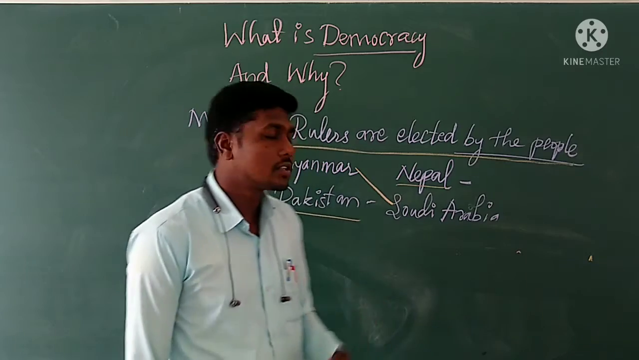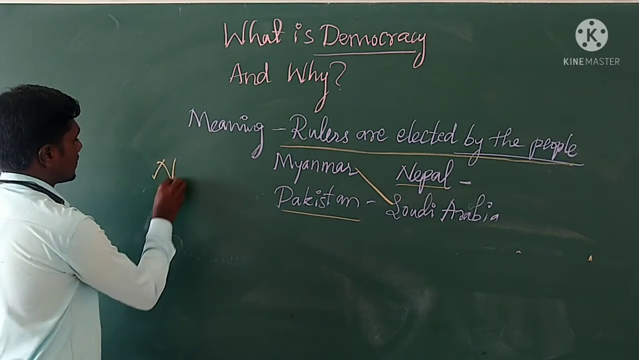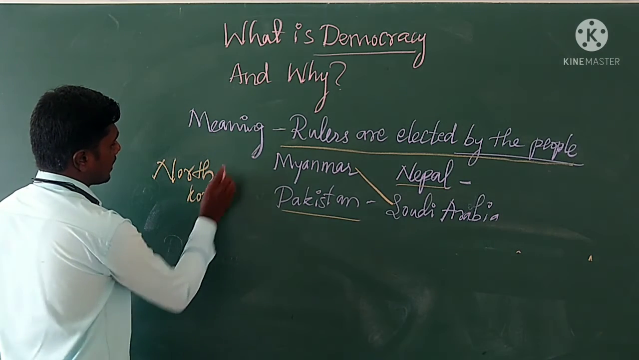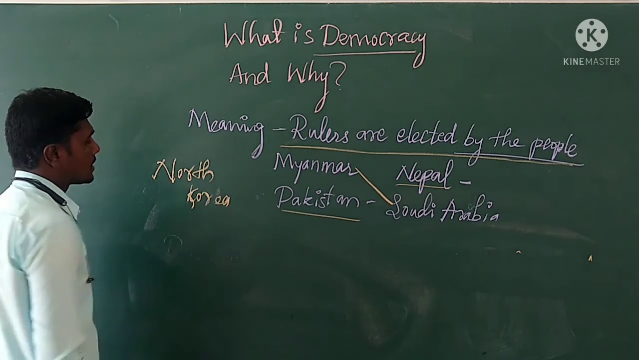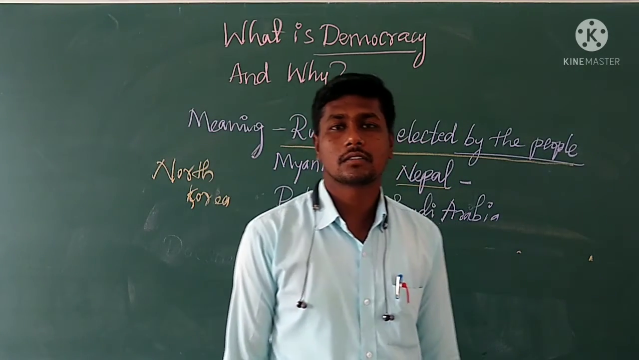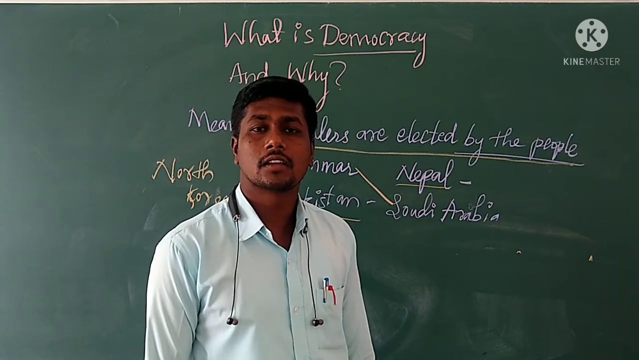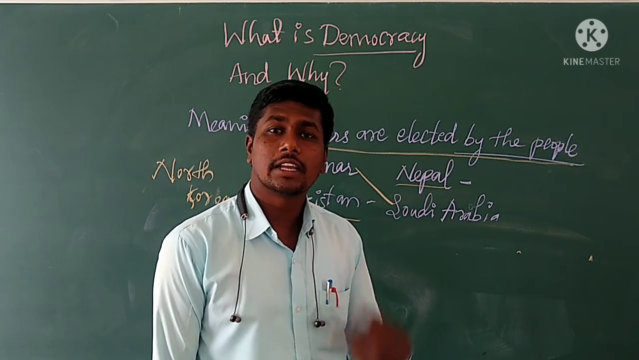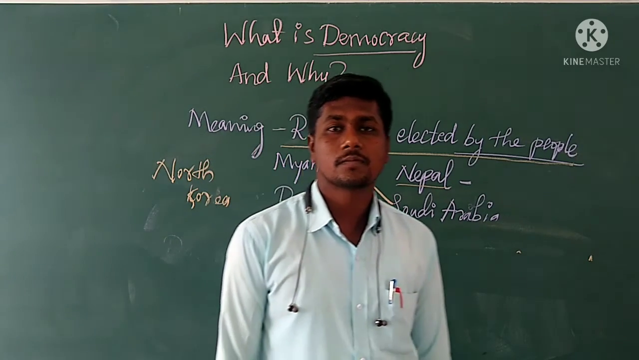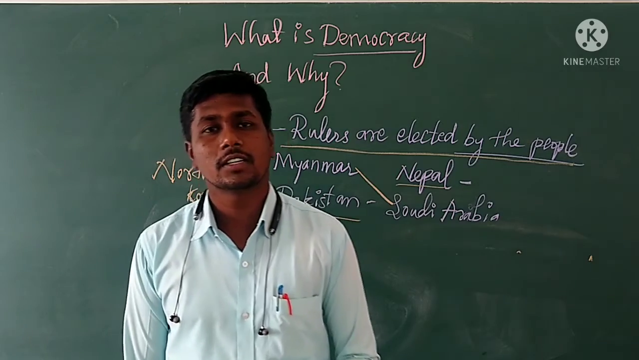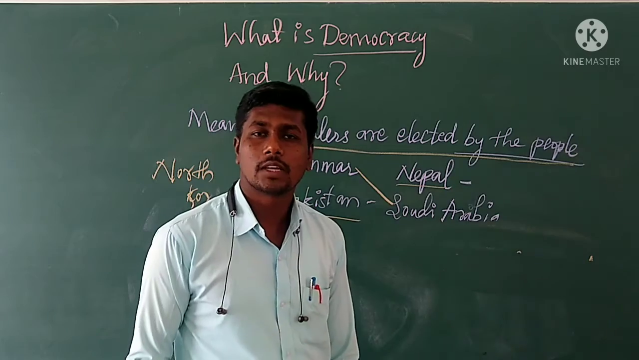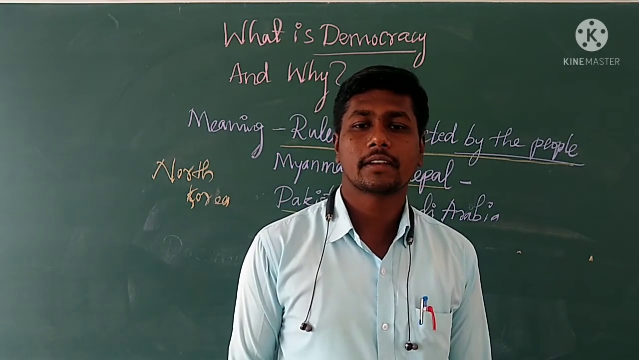They conduct elections. Take North Korea: last year elections were held in North Korea. The dictator, you know, Kim Jong. Elections were held, but only one party was allowed to contest. Then can we call this country a democratic country only because rulers are elected by the people? Obviously we say no, right?